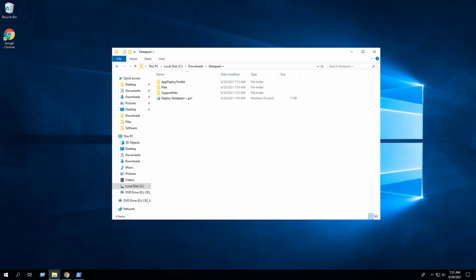Okay, all the hard work is done, and now we can install or uninstall Notepad++ using one single PowerShell script. If you're using a software deployment tool such as Microsoft Endpoint Manager or Configuration Manager, everything inside the C downloads Notepad++ folder would be your source files for a package or application. We can delete the remaining files in the C downloads folder.